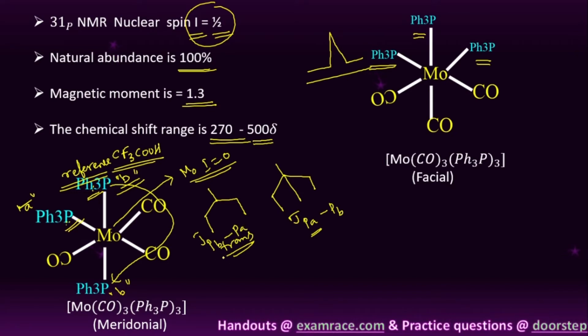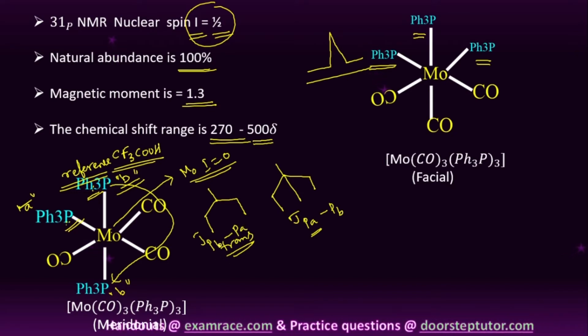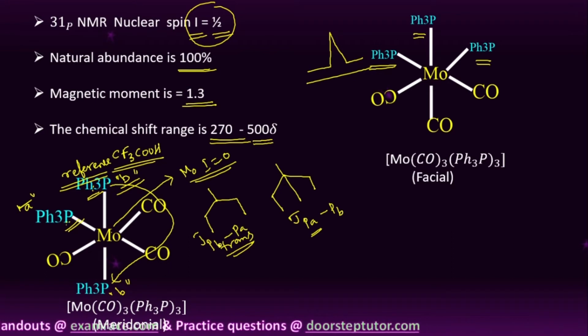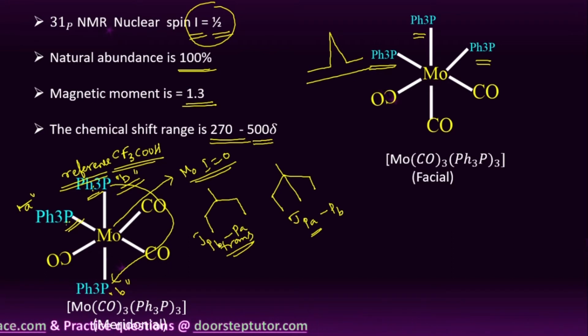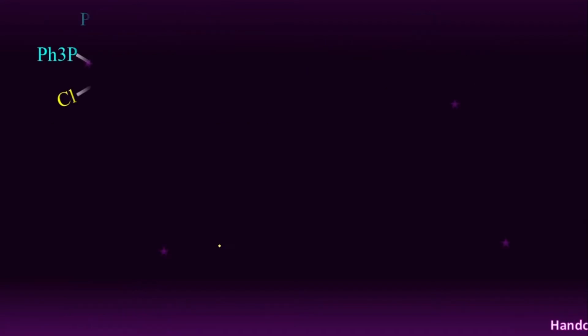So in this meridional structure, we get only 2 signals for trans and 3 signals for cis. So this is about P31 NMR of this inorganic metal complex, students, right? So next we will move to another example.